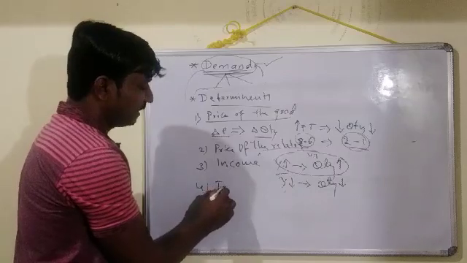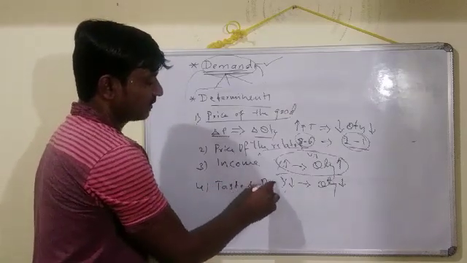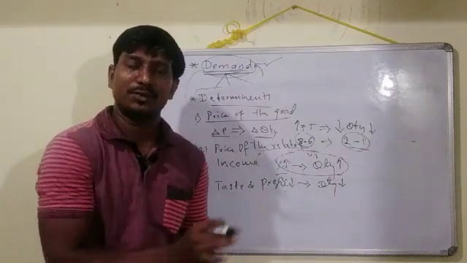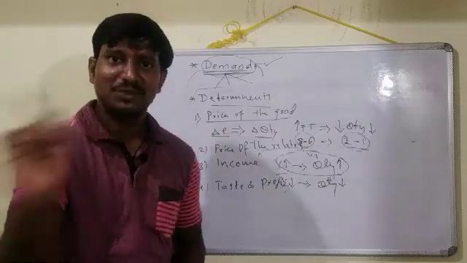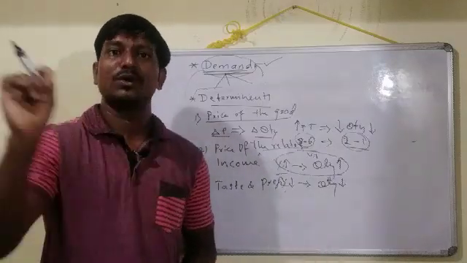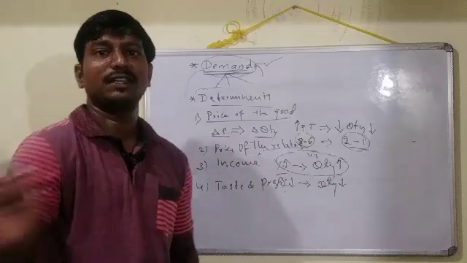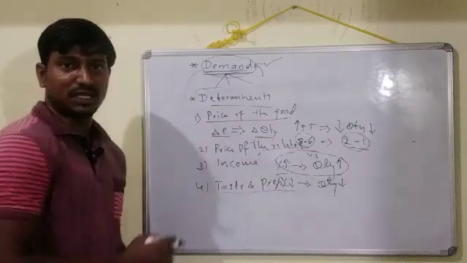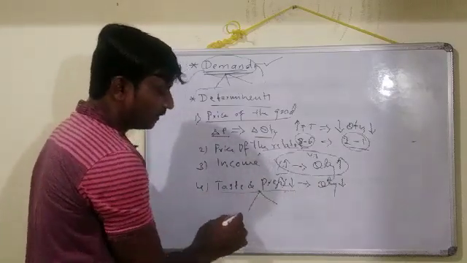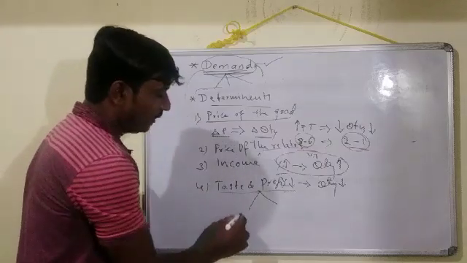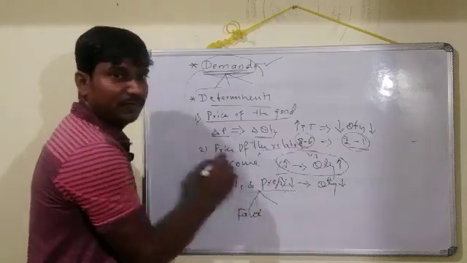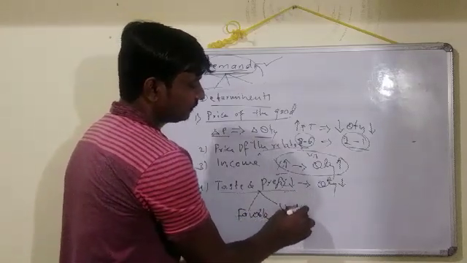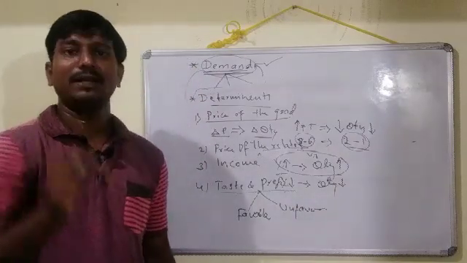The fourth determinant is taste and preference. Friends, as we already discussed in the previous topics, taste and preference is not similar from one consumer to another, from one person to another, from one point of time to another, and also from one place to another. So taste and preference is going to change. In this, we can have two kinds of taste and preference: one is favorable, and the second one is unfavorable. Favorable and unfavorable.